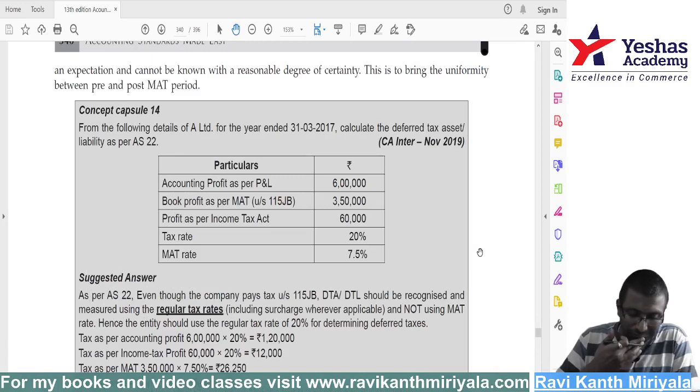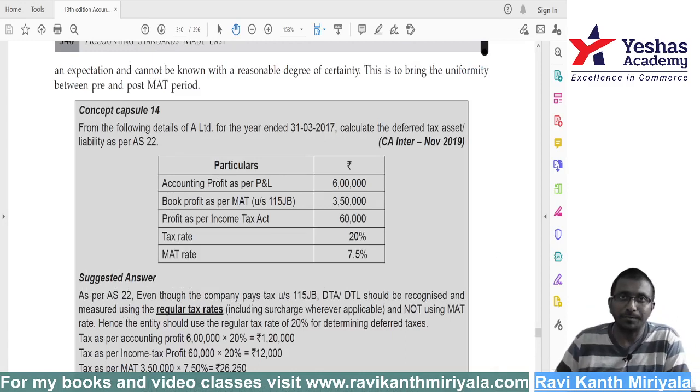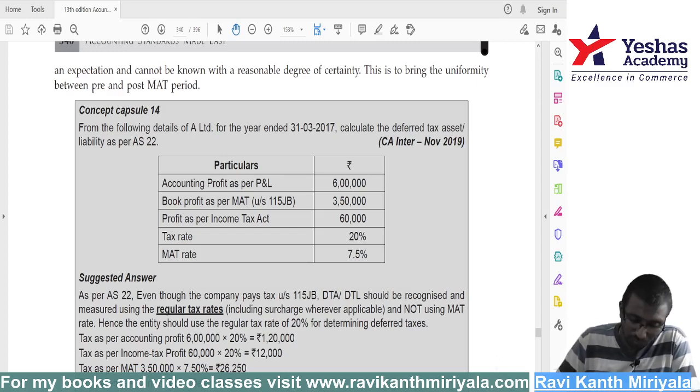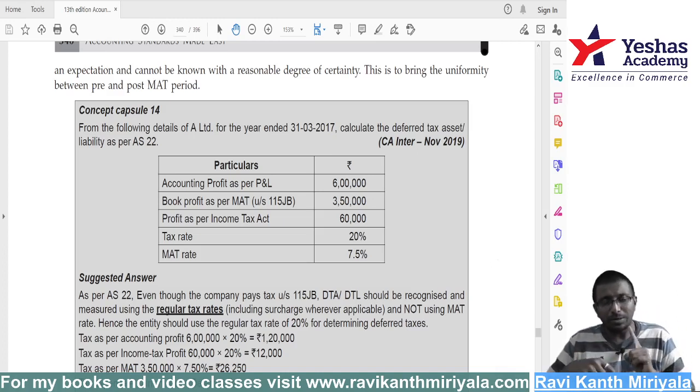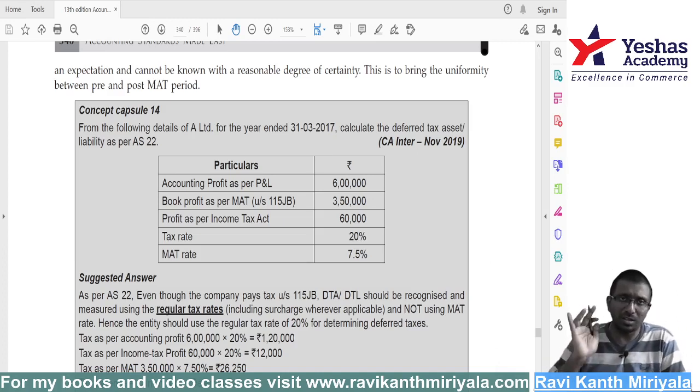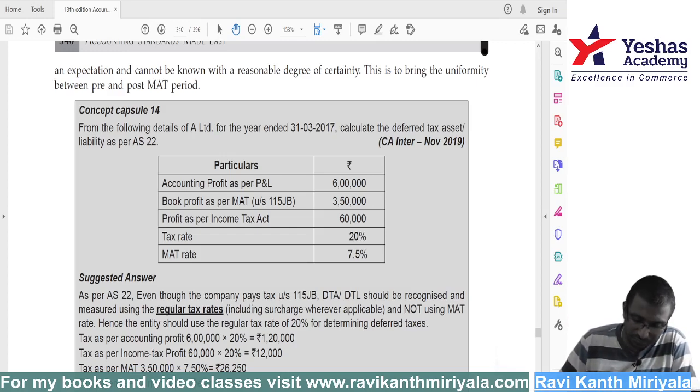Look at this question, concept capsule 14. It was asked in 2019. Obviously, that was the last attempt, but it's a good one. That's why I thought of looking at it. Accounting profit as per P&L is 6 lakh. Book profit, as per book profits, I told you, is accounting PBT plus or minus some adjustments. Book profits are 3,50,000. Profit as per Income Tax Act is 60,000.